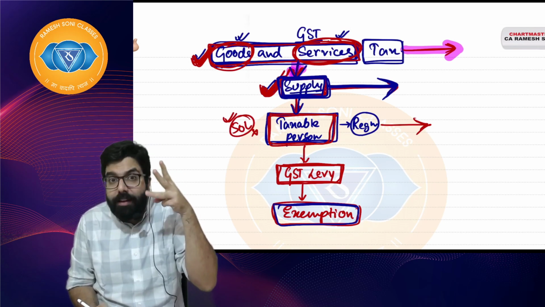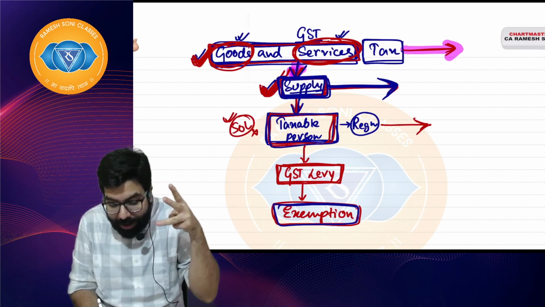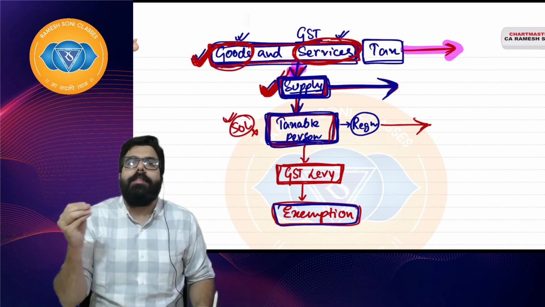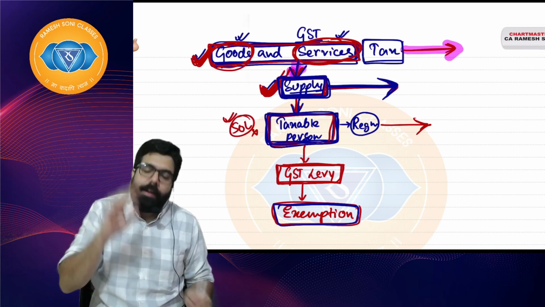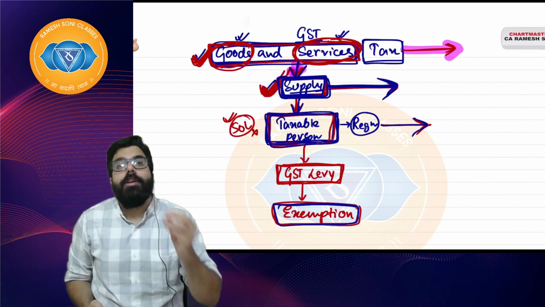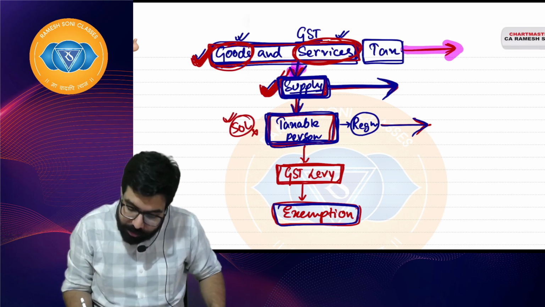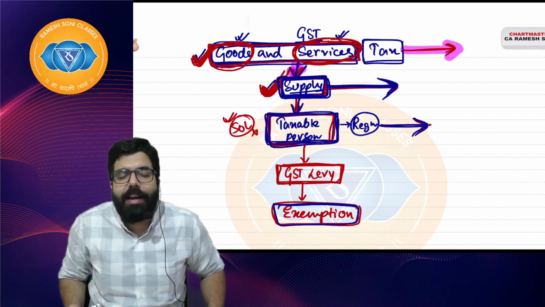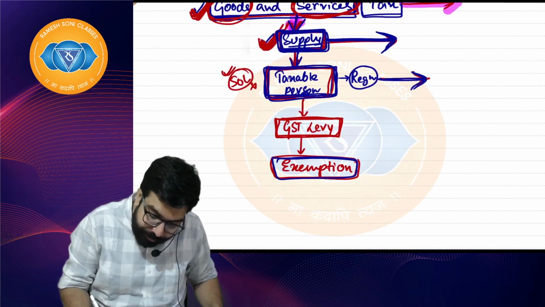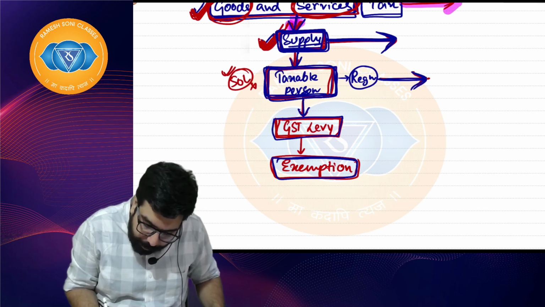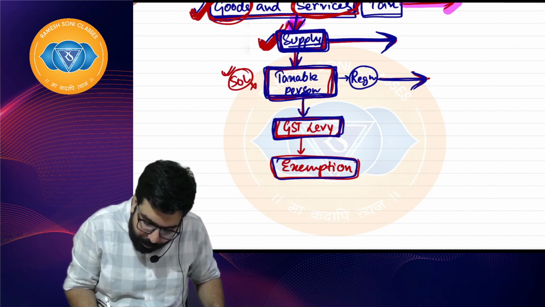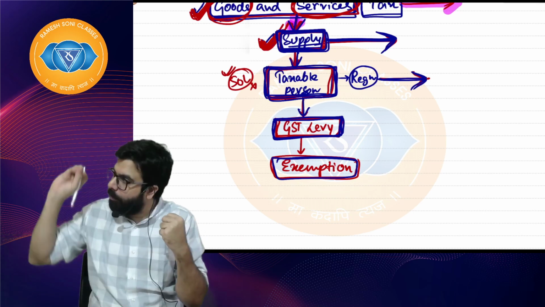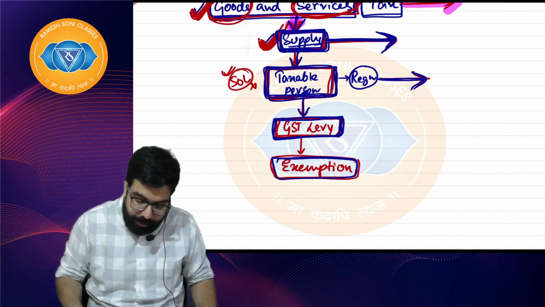Yes, sir, it is falling in the definition of supply. Then for GST to be charged, we'll have to see if the supply has been done by a taxable person. For example, one person on the roadside selling socks is not a taxable person. If he is not a taxable person, he is out. An agriculturist is not a taxable person, he'll be out. But supposing I have already crossed a turnover of 20 lakh, I am a taxable person, then GST will be imposed on me. I will have to collect GST from my customer and pay it to the government. I hope everyone is clear.